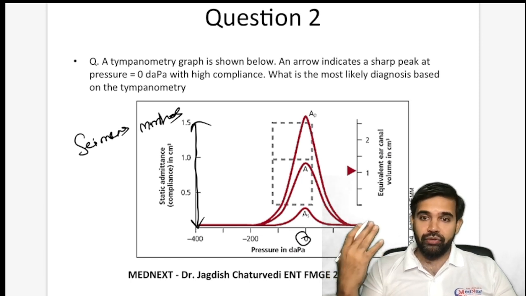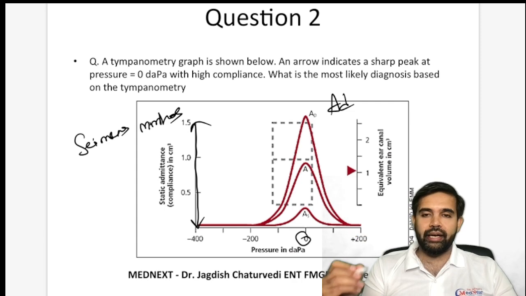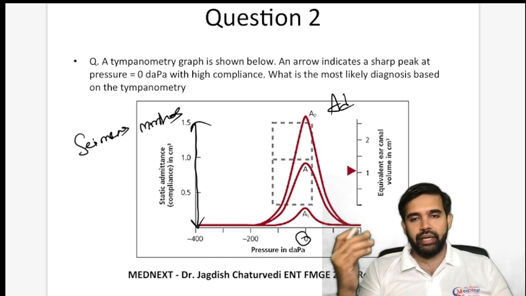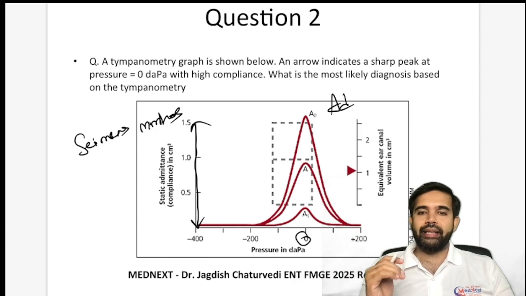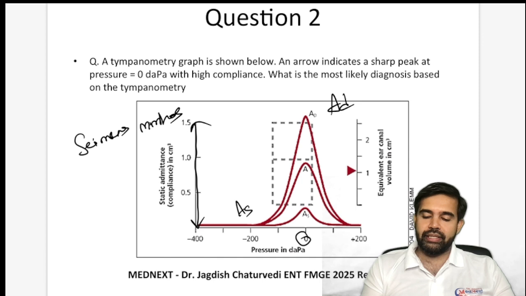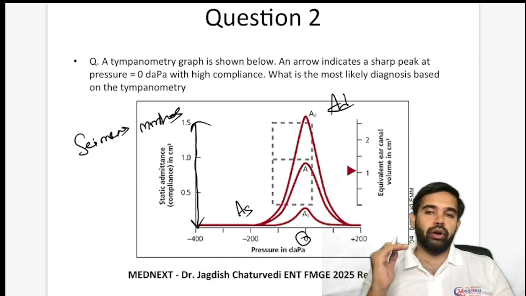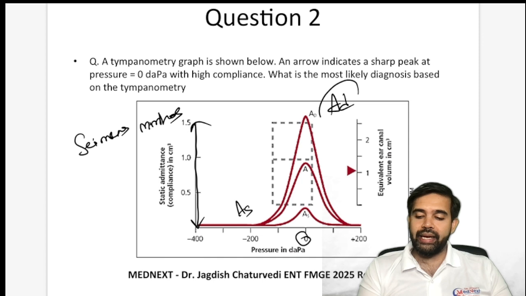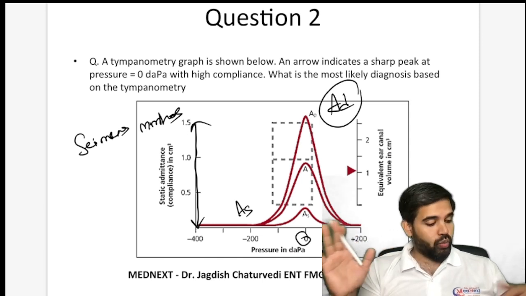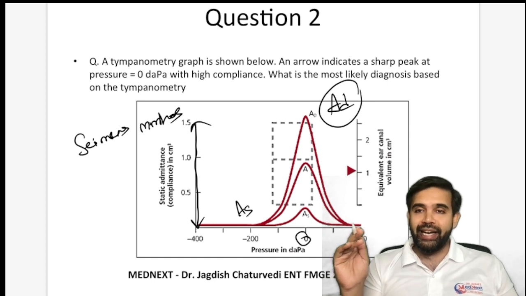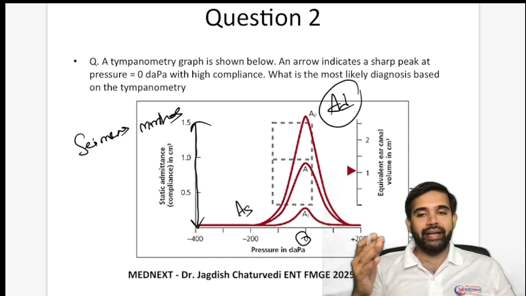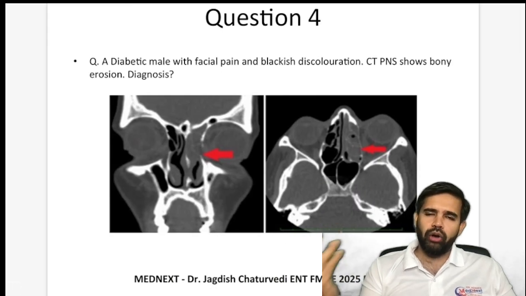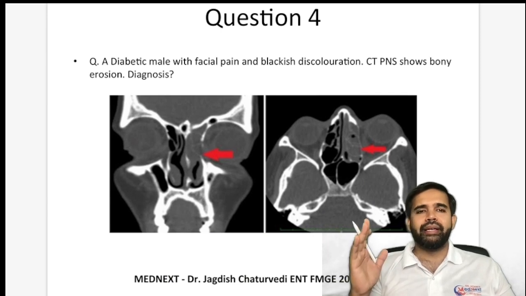If the compliance is very high, then it would point to an Ad curve. D means deep, which is also seen where there is ossicular discontinuity. Suppose there is very little compliance and it is stiff, then that would be As. S meaning stiff or shallow, which is not giving much compliance. So here, if the question is saying high compliance, then the answer would be Ad. If the question was saying low compliance, I don't know what exactly it was because different students are telling different things. So if it is showing low compliance, then आप समझ लो answer is As. So that is very clear. Tympanometry और impedance audiometry बहुत बार पूछा जा चुका है. ये वाला question तो कितनी बार directly आ चुका है.